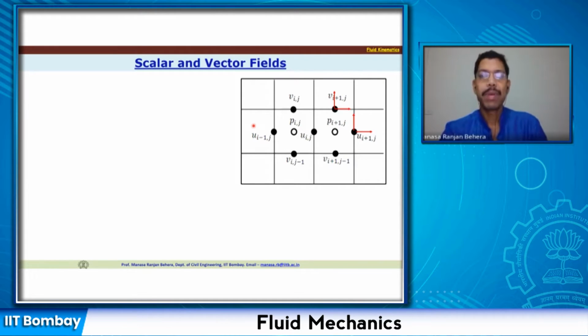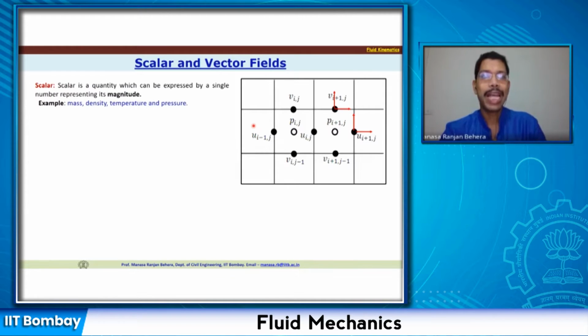So, which are the properties which are scalar, and what is the property of a scalar? A scalar is a quantity which can be expressed by a single number representing its magnitude. So, scalar is a magnitude only, and we can define that anywhere in the fluid domain. If you take typically mass, density, temperature or pressure, they are all scalar.